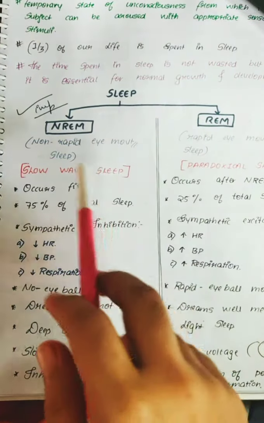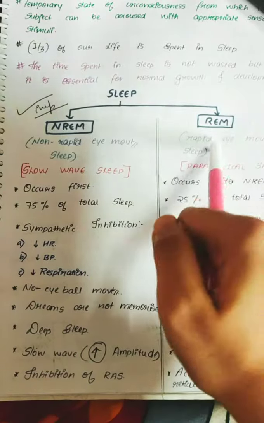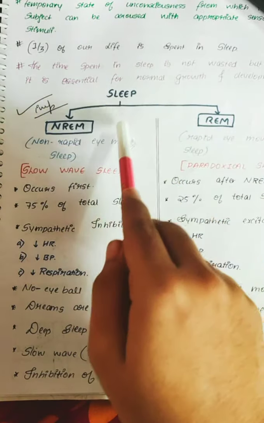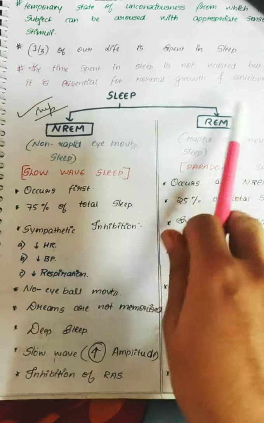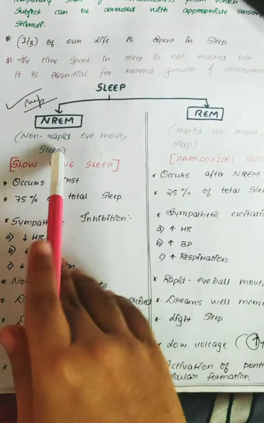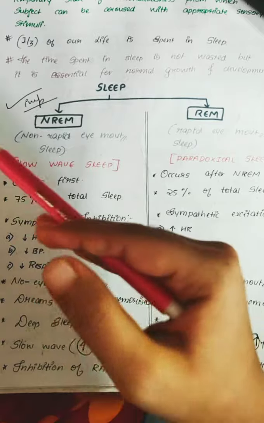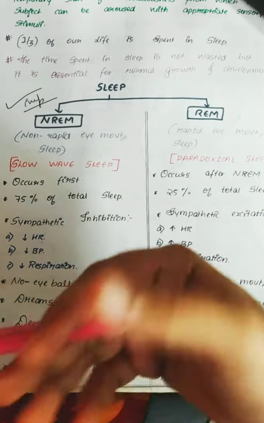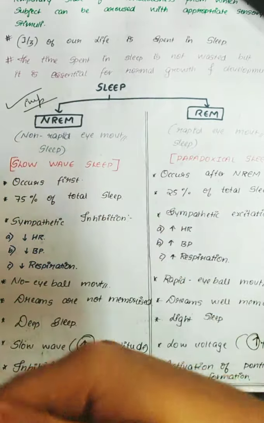In sleep, there are two types, NREM sleep as well as REM sleep. So basically what does NREM mean? Non-rapid eye movement sleep. So there will be non-rapid eye movement. You won't move your eyes rapidly. You won't be closing and opening your eyes very frequently.